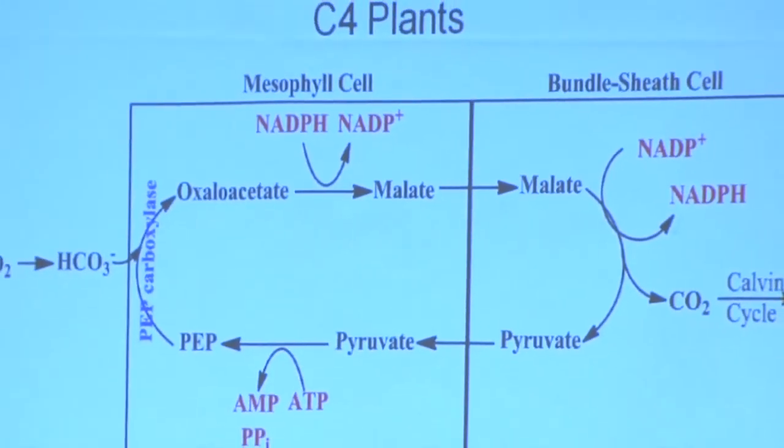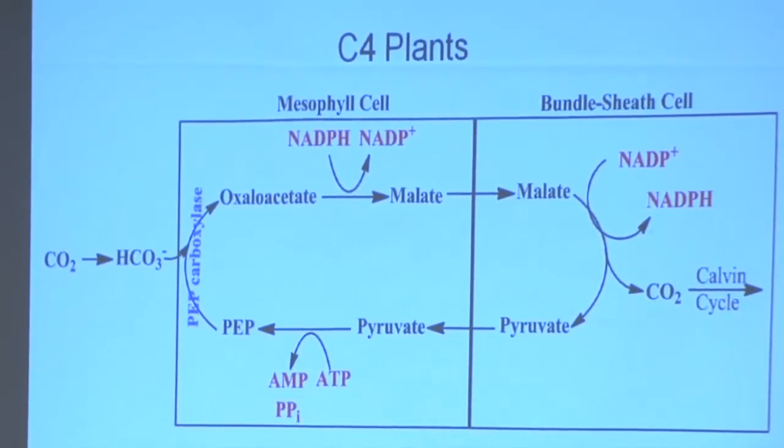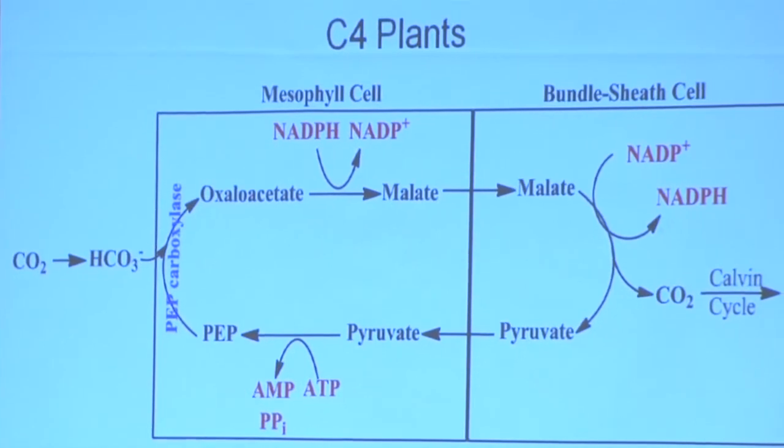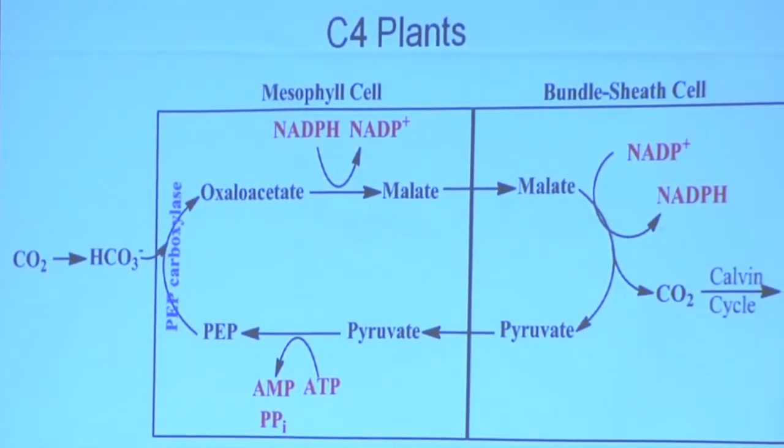What's nice, though, is essentially what I've done is I've taken a way of fixing carbon in the mesophyll cells, but then where's that carbon come back out? Over here in the bundle sheath cells. In what form? CO2. And it's going to go through the Calvin cycle. Why didn't we just do the Calvin cycle to begin with then? Well, make a 3-carbon sugar, but the idea too is that now,